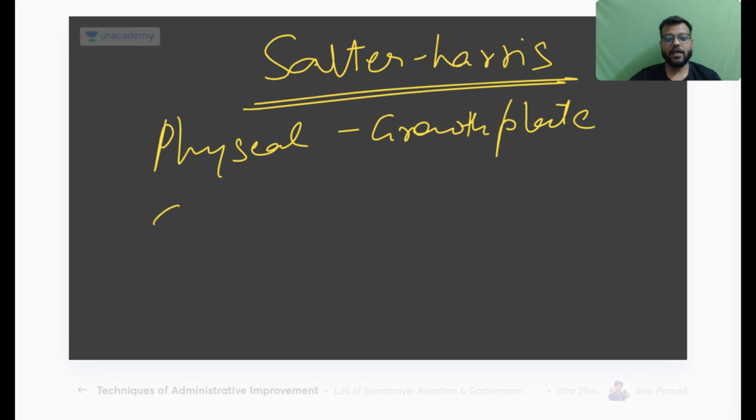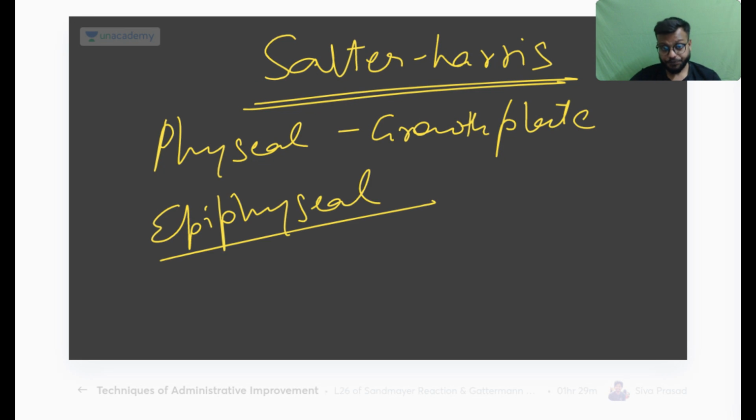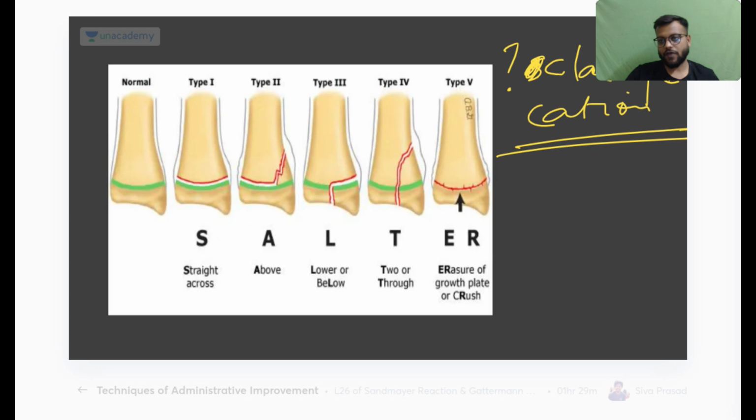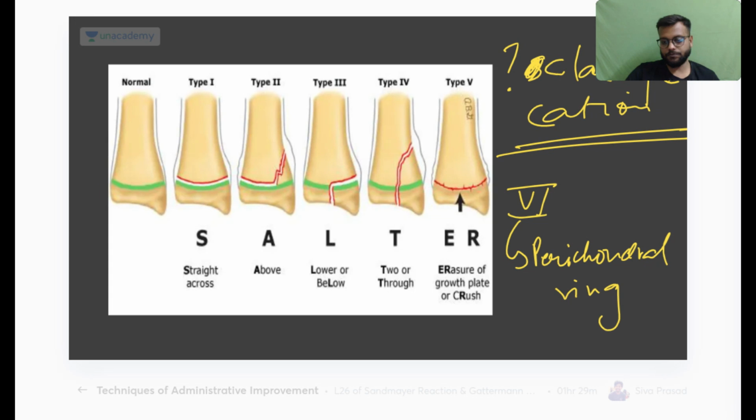Okay, so for growth plate or epiphyseal injuries you will have the Salter Harris classification. Okay, it is very, very important and it is of 5 types. And now there is one 6th type where there is a perichondral ring around the epiphysis. Just remember this. They call it the ring type, that is your 6th type.